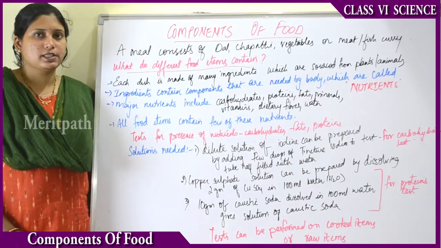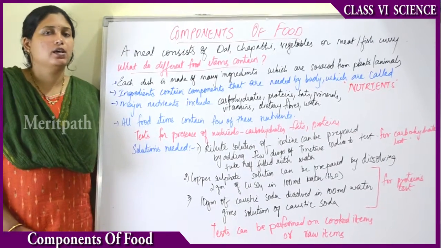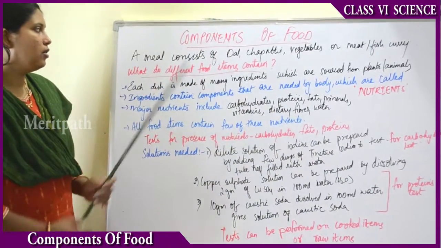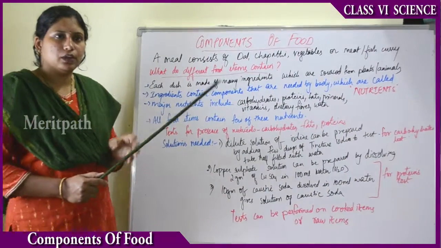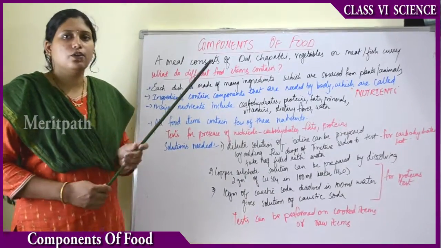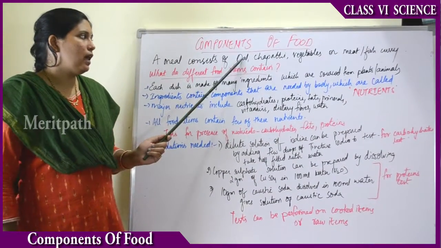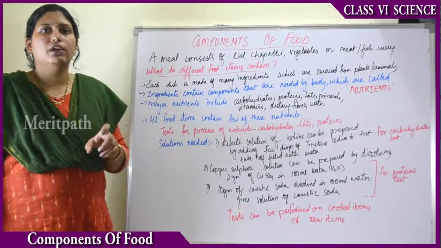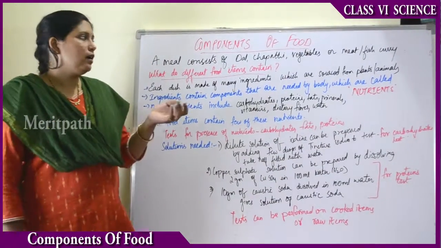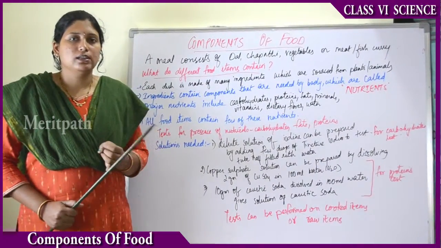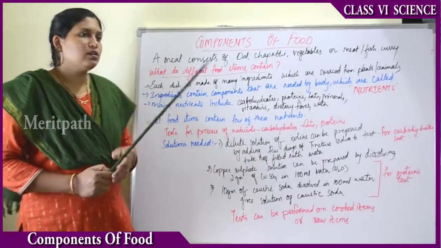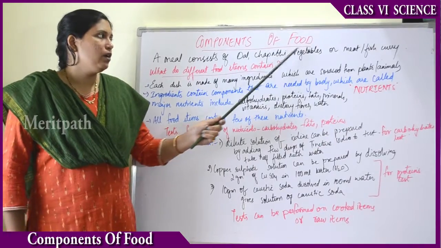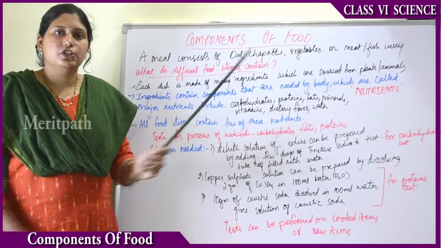We will learn about the nutrients present in the food, and from where these are sourced. So generally a meal means a complete meal, what we eat during lunch or dinner. What does it constitute? It may constitute a dal, one grain and one cereal. Grains means paddy, that is rice or wheat. Then cereals means all the dals. So generally a meal consists of dal, chapati, vegetables or meat or fish curry.